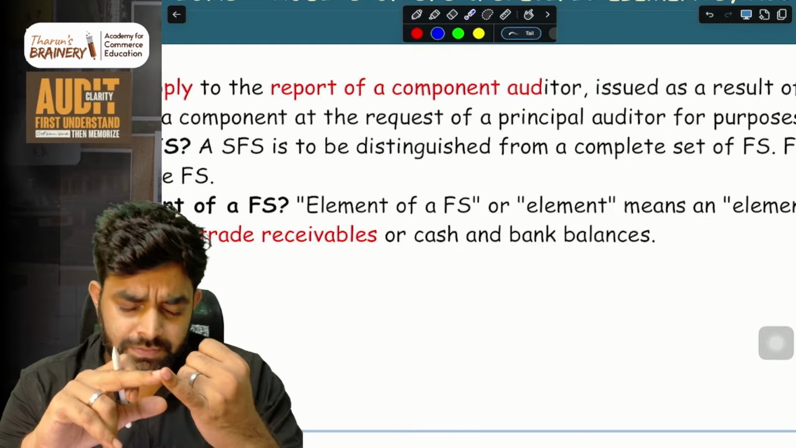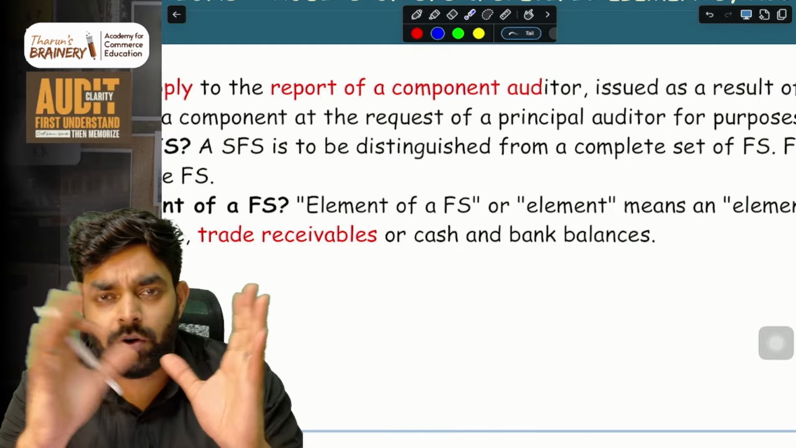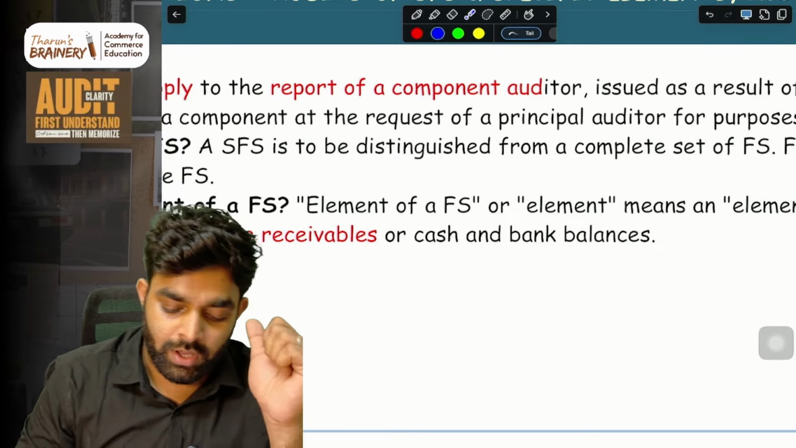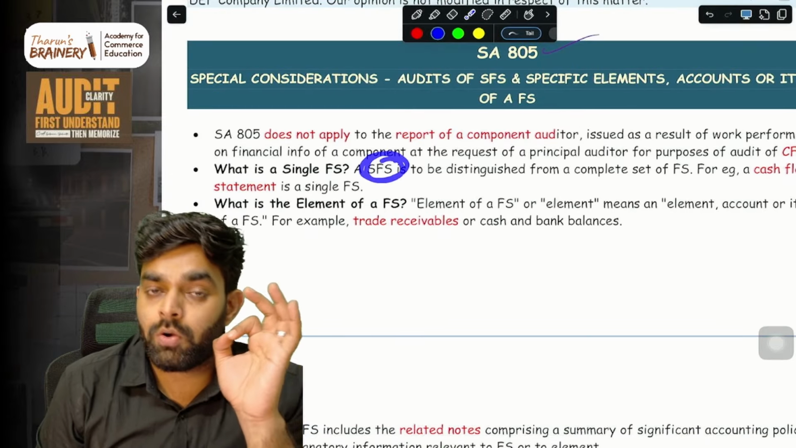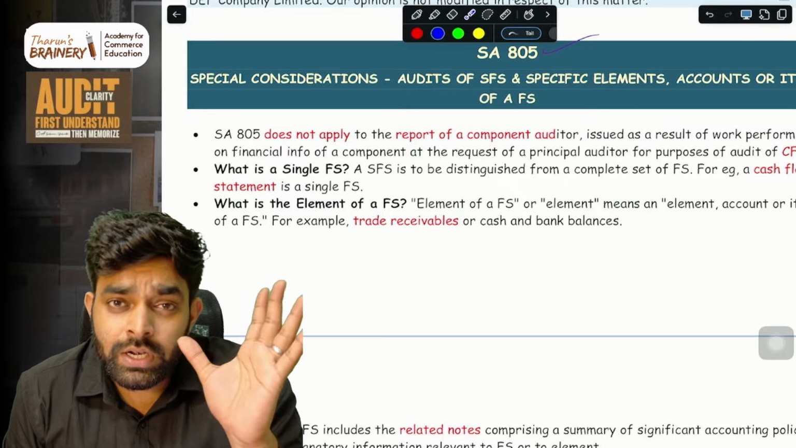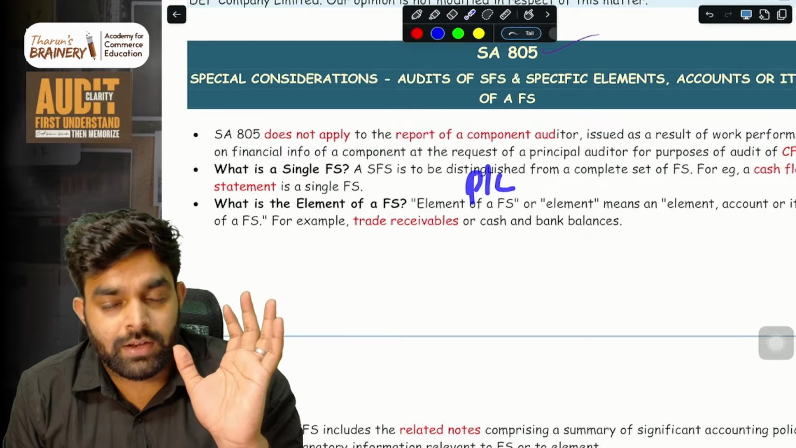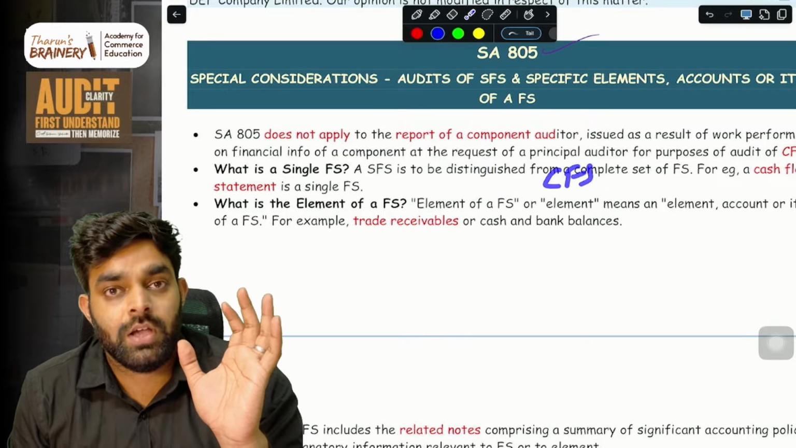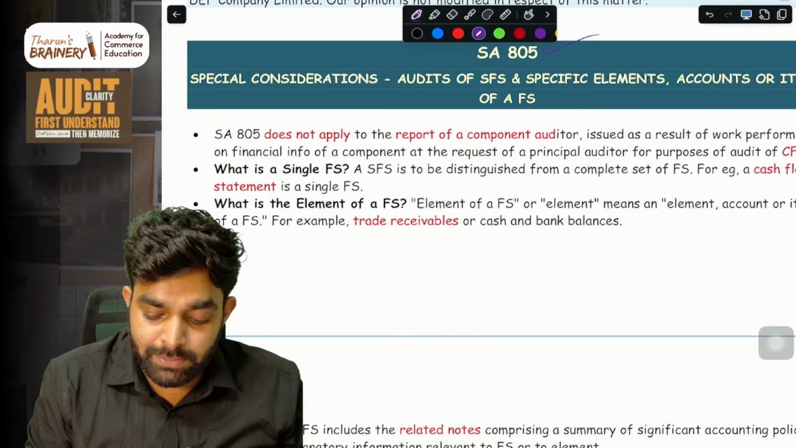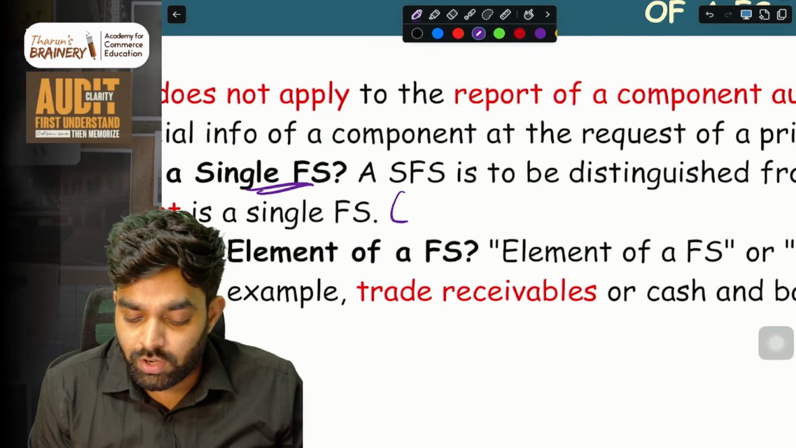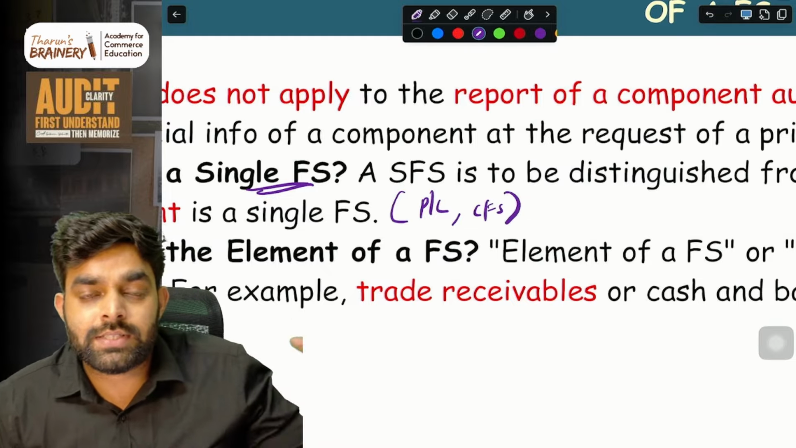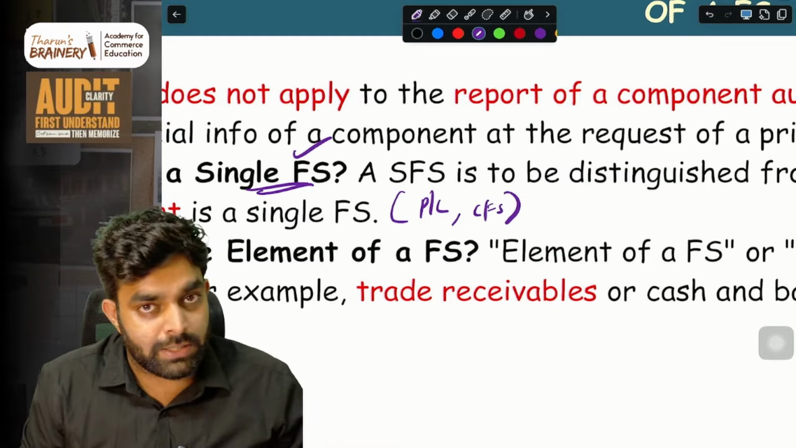That is P&L, balance sheet, all the notes, everything, like complete set of financial statements we are talking about. But right now we are focusing only on SFS. That is, sometimes the auditor will only audit just the P&L or just the cash flow statement. That is, any single part of a financial statement is what we call a single financial statement. So these things are what we call auditing single financial statements.